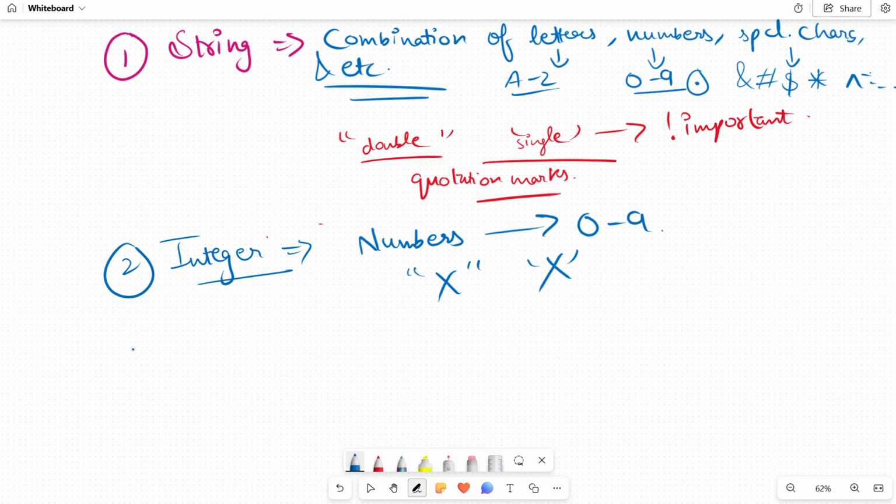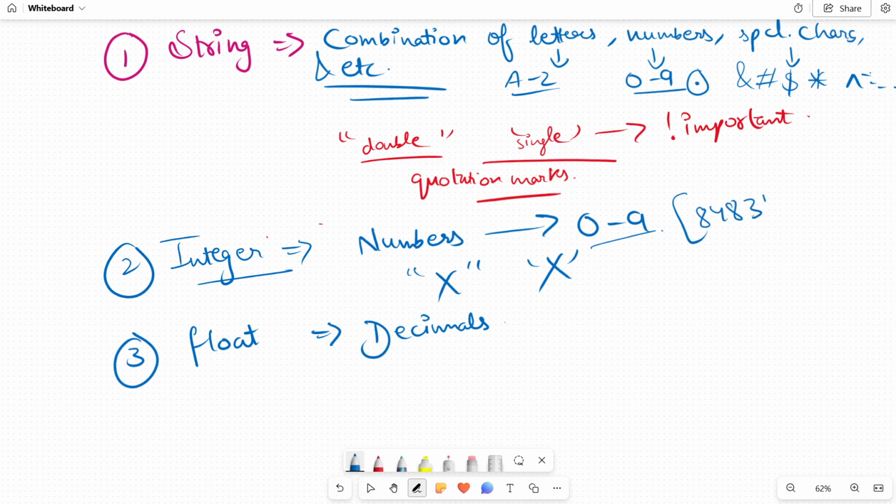Now coming to your next one, that is your float value. Float means your decimal numbers. In integer, what kind of numbers were there? A 0 to 9 combination, like if I am writing 8483421, this is your integer, which can be created using any combination of 0 to 9.